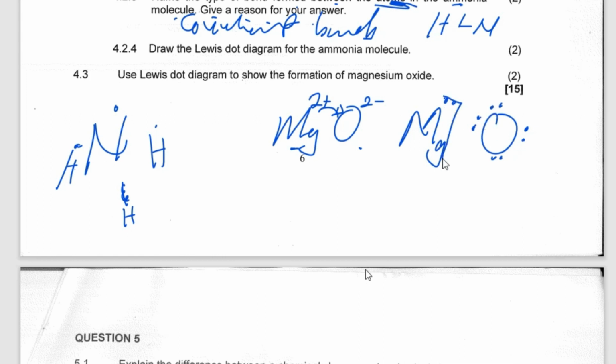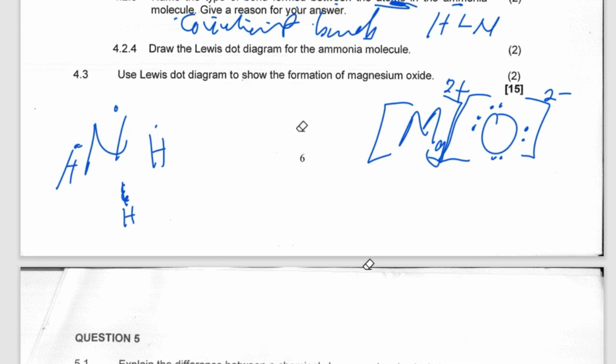But now this one is going to become positively charged, and this one is going to become negatively charged. This is a positive 2, meaning that now these 2 have gone. So basically the structure looks like that. However, you have another way to express it, depending on what your teacher taught you.